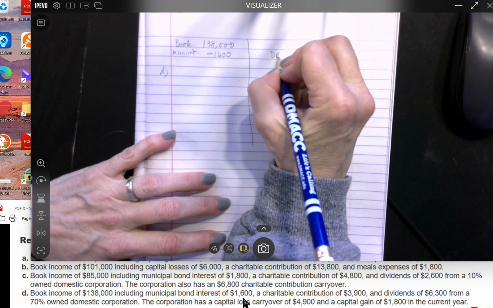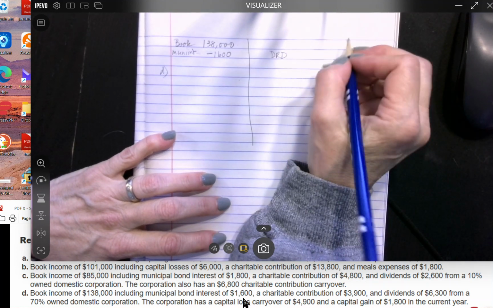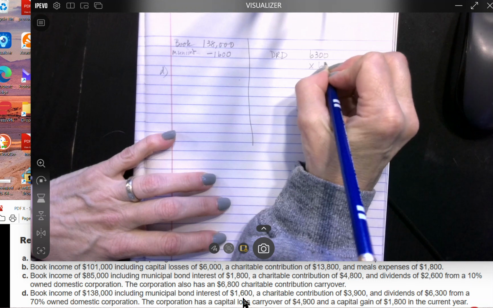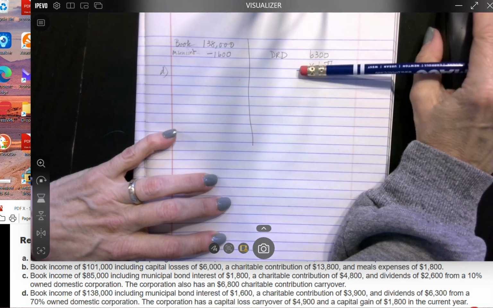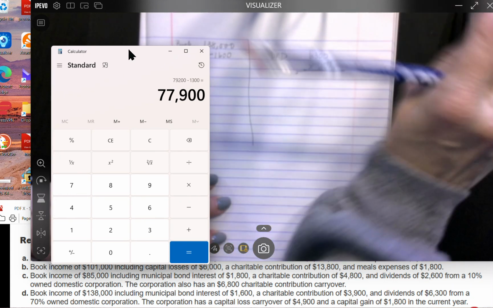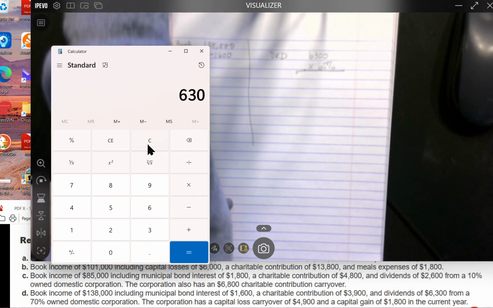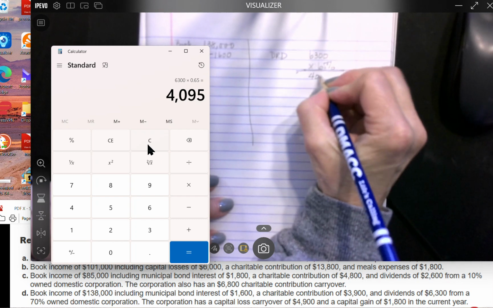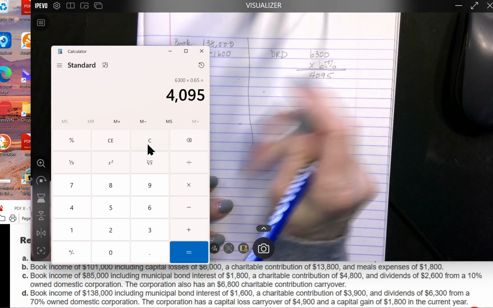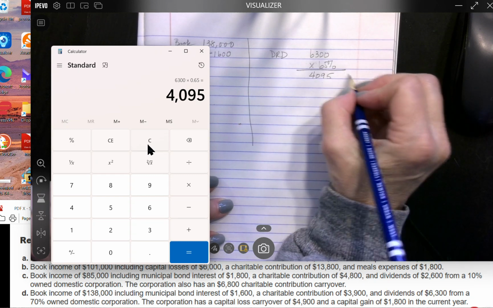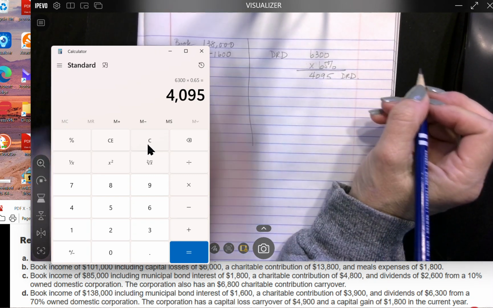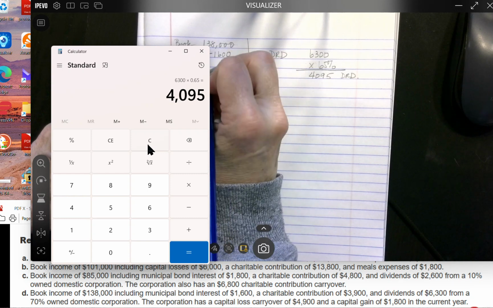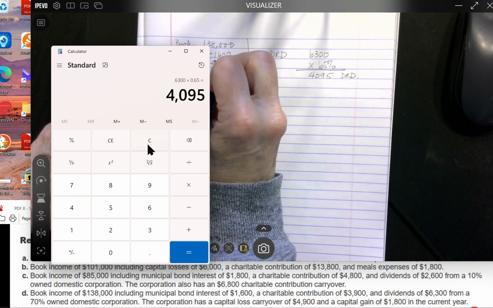So we've got 6,300 times 65% of that. Let's get our calculator. $4,095 is our dividends received deduction. So we will be subtracting that dividends received deduction.